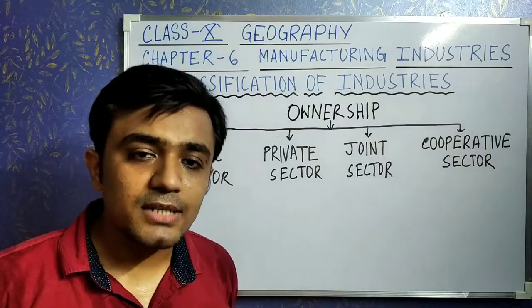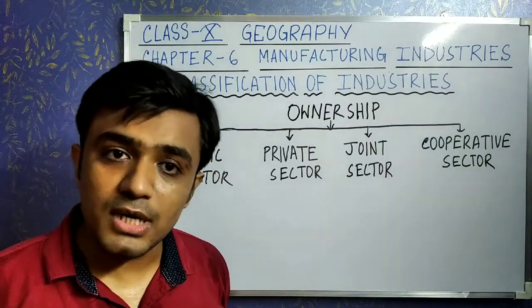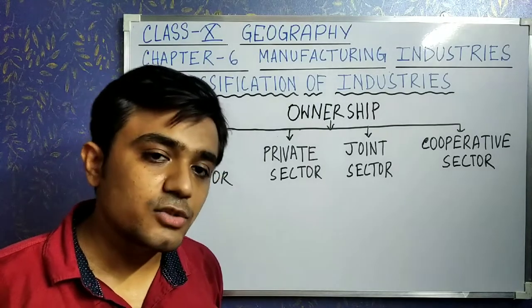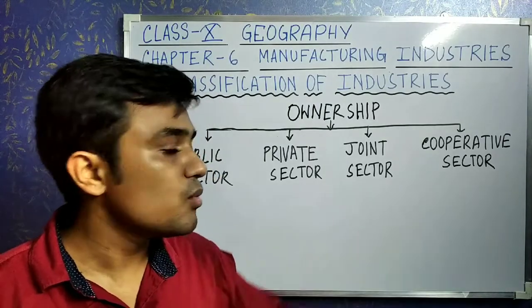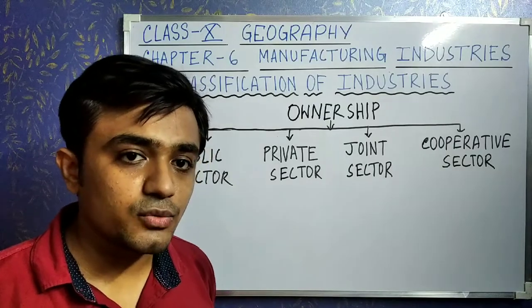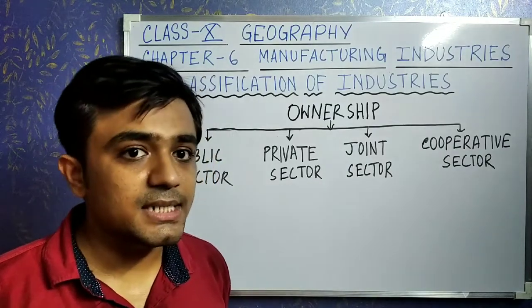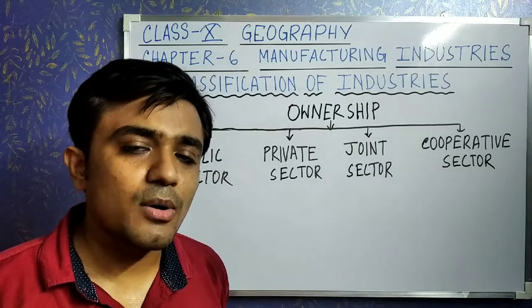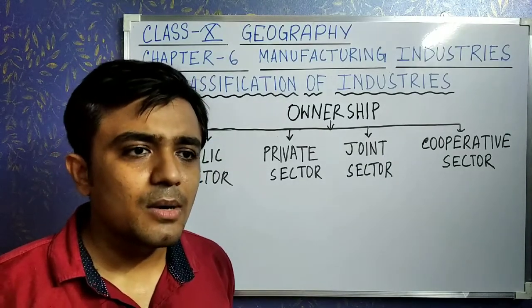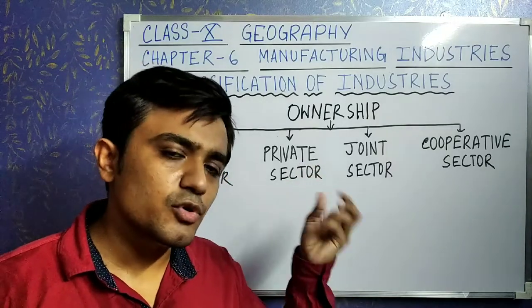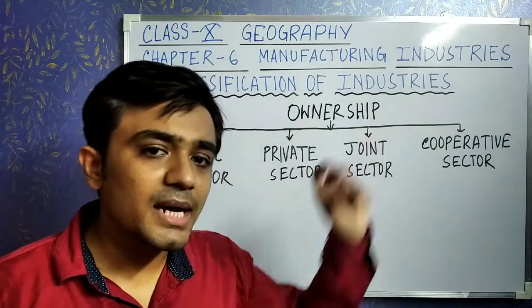Where the suppliers or producers of raw materials and workers own and operate the industry, those sectors are known as cooperative sectors. Students, remember that most cooperative sectors are agro based industries.